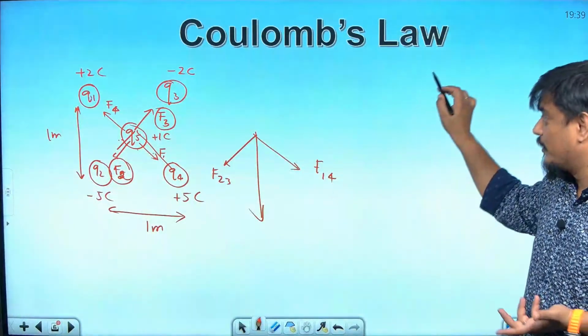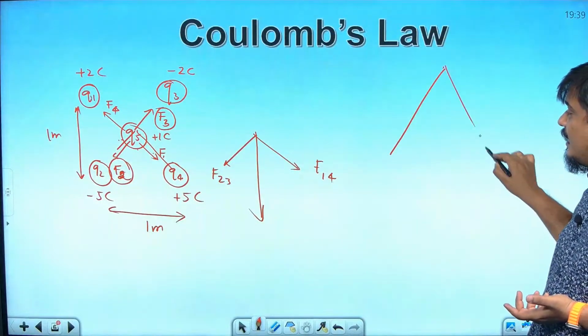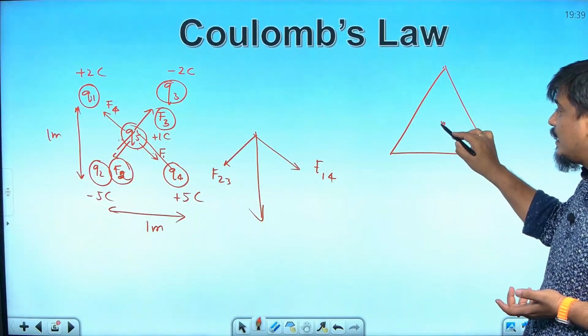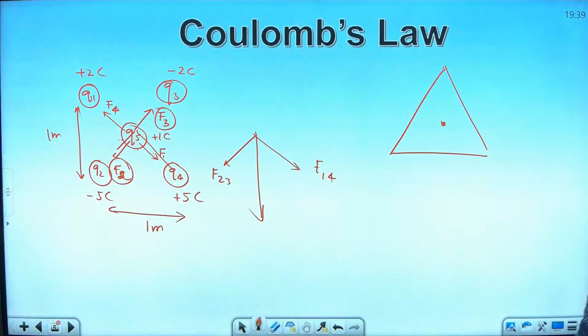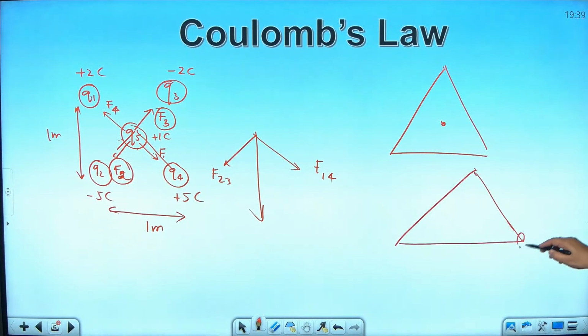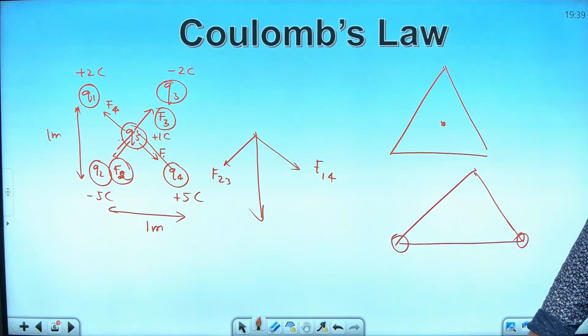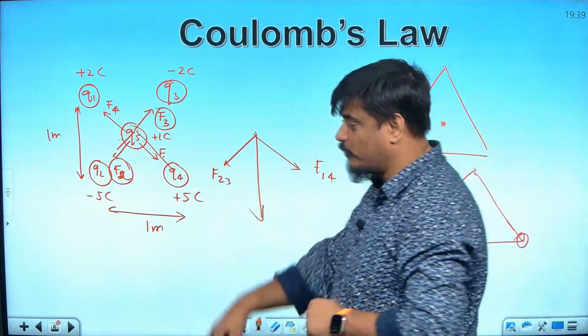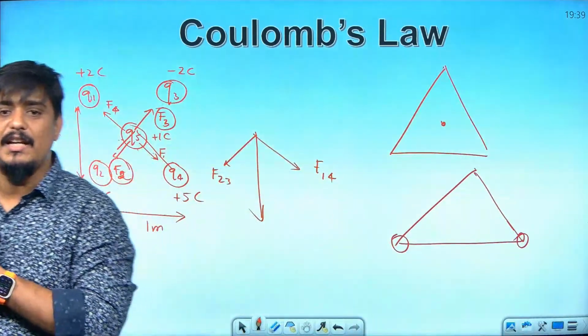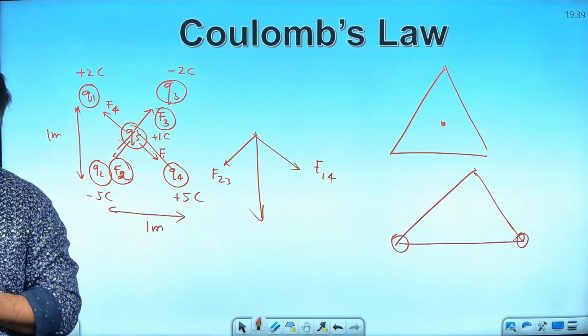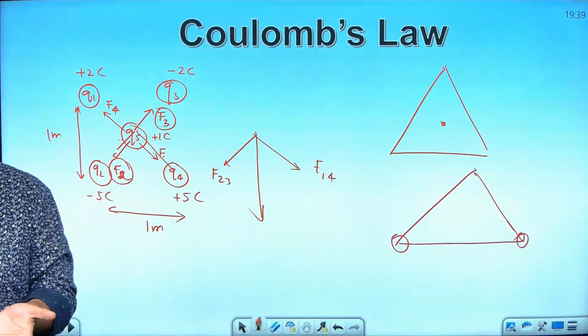This question also came in the board examination. Which one? The triangle and finding the net force in the centroid of triangle, or a triangle in which they are asking you to find the net force on this charge or this charge. NCERT has these examples. This kind of questions have come in the past board papers also. I will show you now. So I hope you are understanding how the questions are coming from Coulomb's law, right? Shall we take from the past papers how the questions have come?